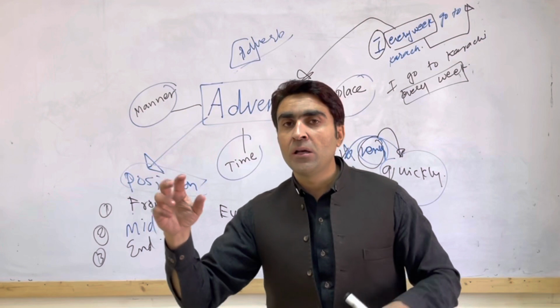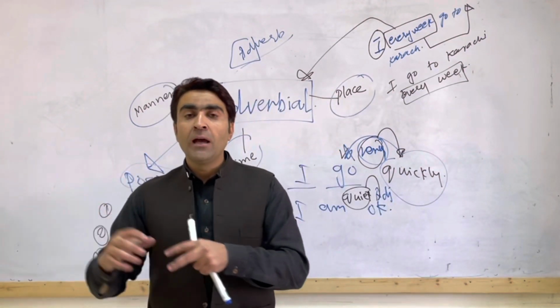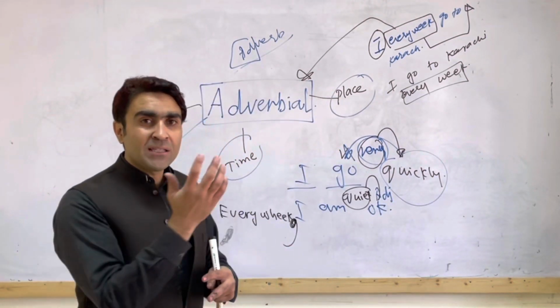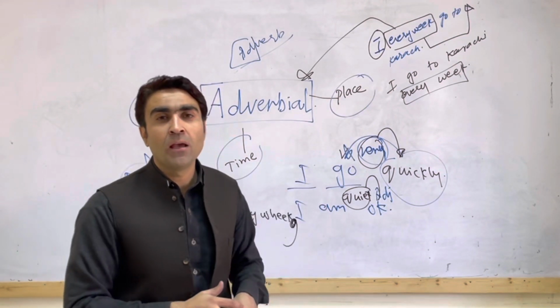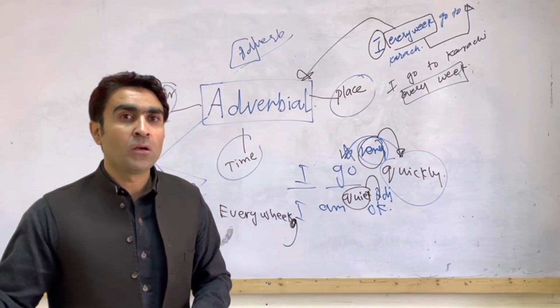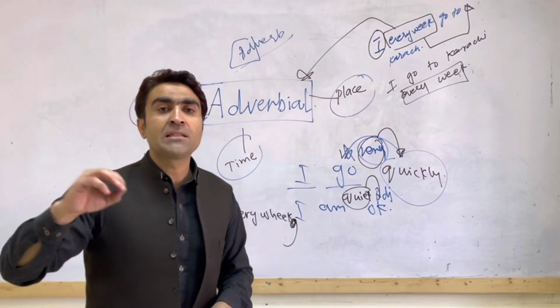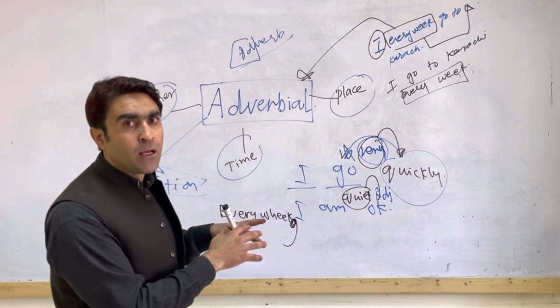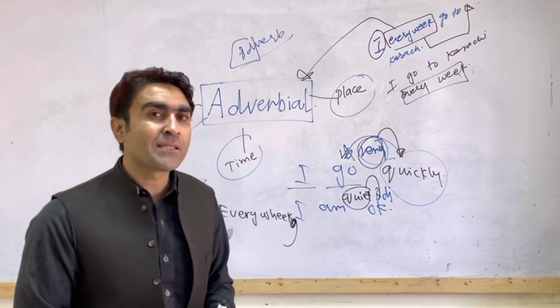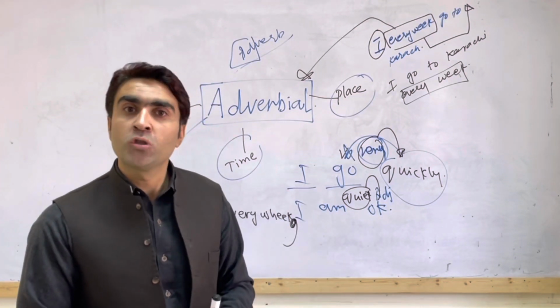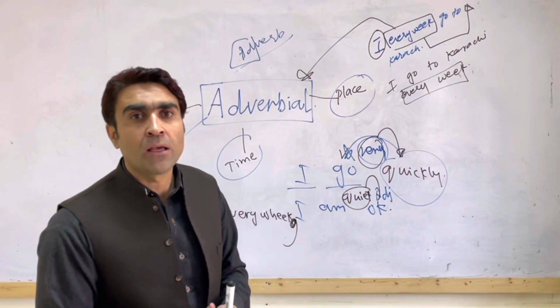If I bring this adverbial in the middle of the sentence, I say I slowly go. If I want to bring adverbial of manner at the end position of the sentence, I say I go slowly.